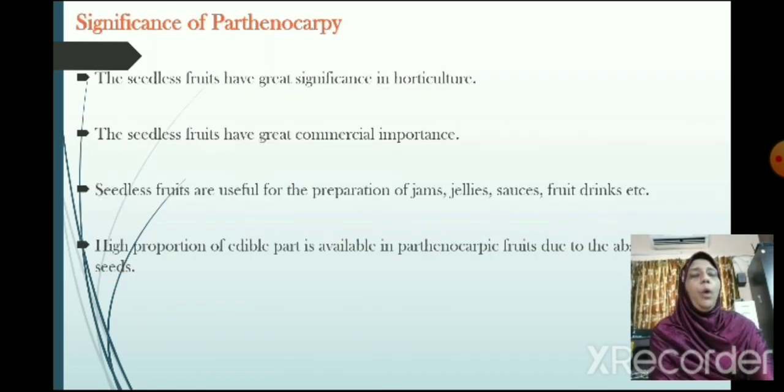Next, we can move on to the significance of parthenocarpy. Seedless fruits have great significance in horticulture. Seedless fruits have great commercial importance. Seedless fruits are useful for the preparation of jams, jellies, sauces, fruit drinks, etc. A high proportion of edible part is available in parthenocarpic fruits due to the absence of seeds.